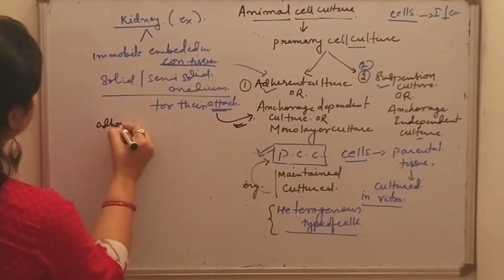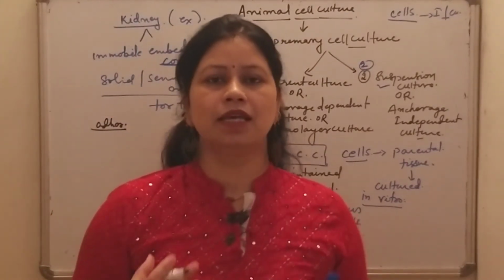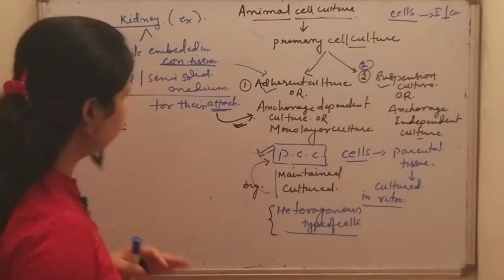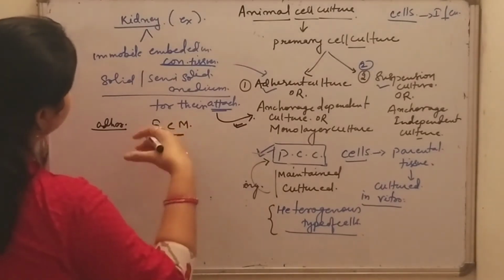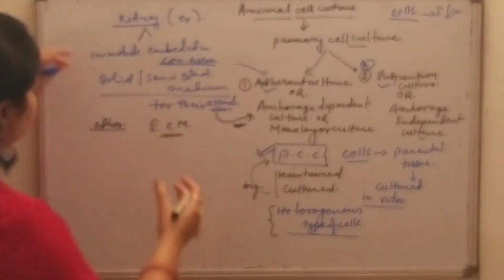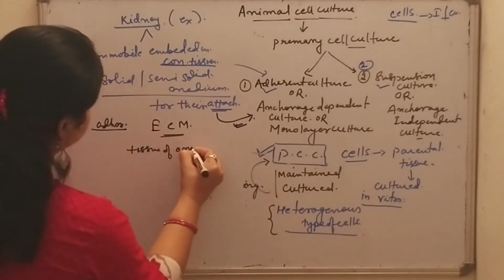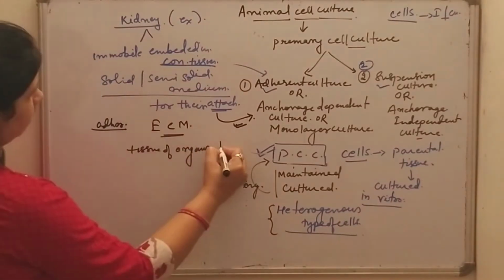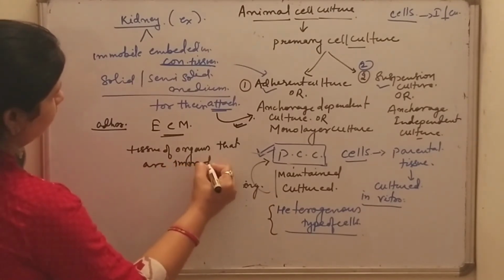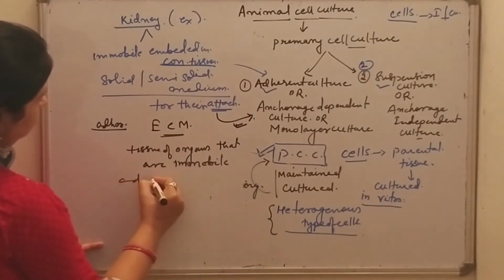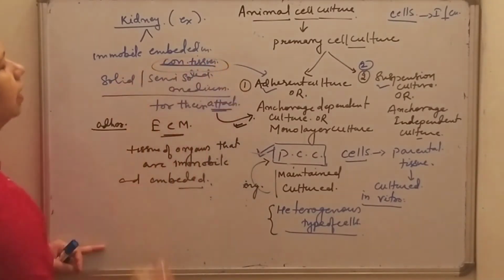These cells adhere to the culture vessel with the use of extracellular matrix. For the adherence, extracellular matrix, ECM, is provided, which is derived from the tissues of organs that are immobile and embedded in connective tissue.